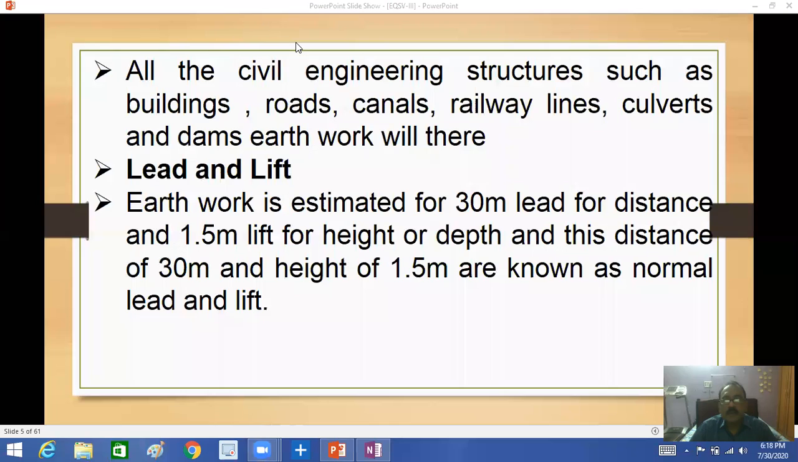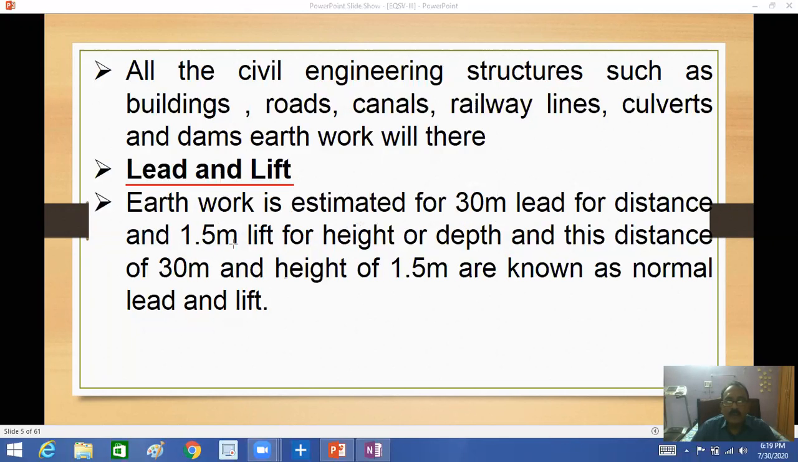See, this is a very important bit question for you, always a short bit, 2 marks or 3 marks. What is lead and lift? Lead is, in excavation or embankment, the earthwork is estimated for 30 meters lead; for a distance up to 30 meters, the charges are the same. After that, the charges will increase, the labor cost will increase. So for every 1 meter, or 5 meters, or 10 meters, according to the schedule of rates and specifications, we have to add rate.